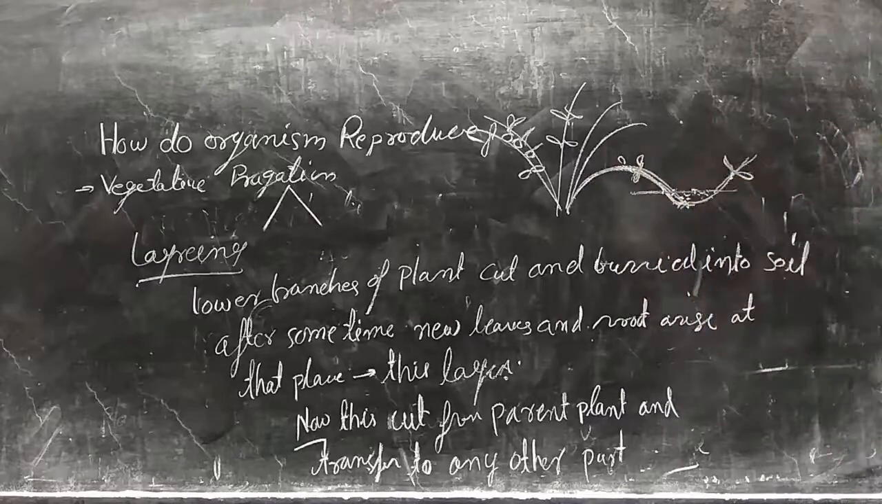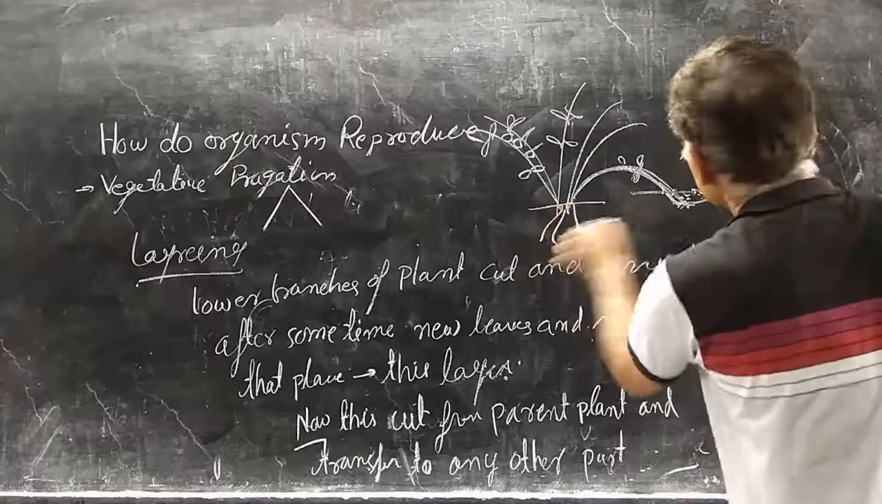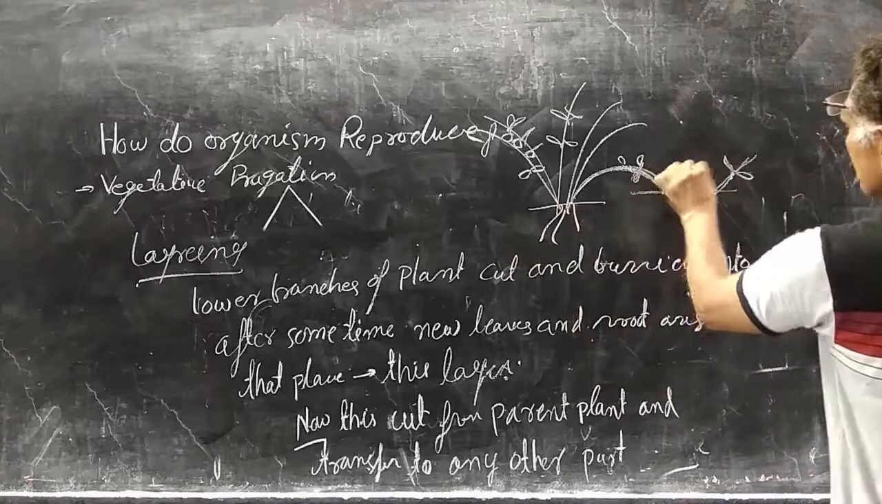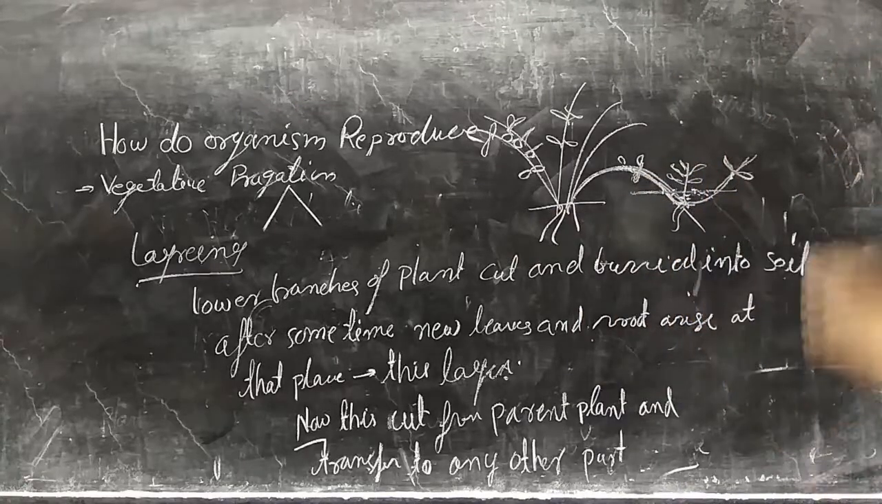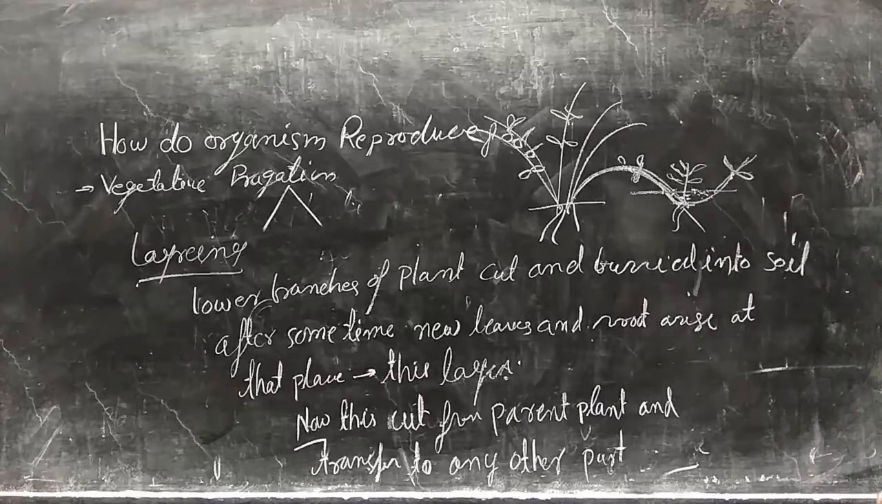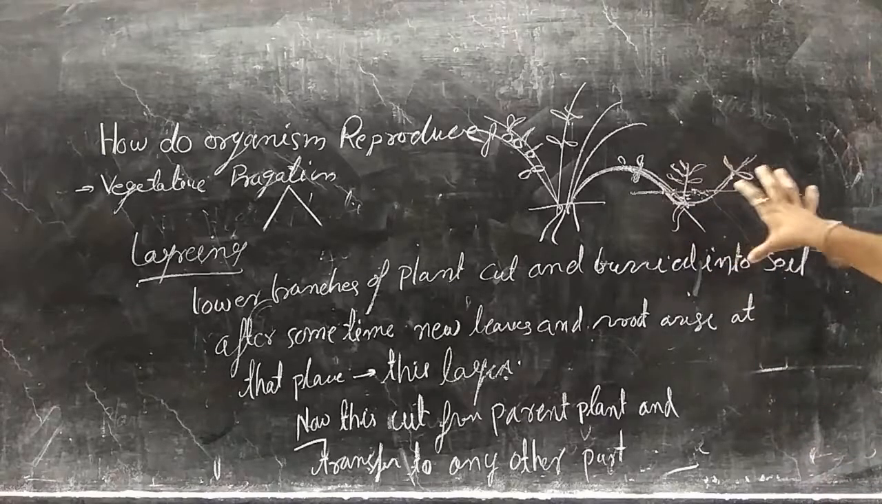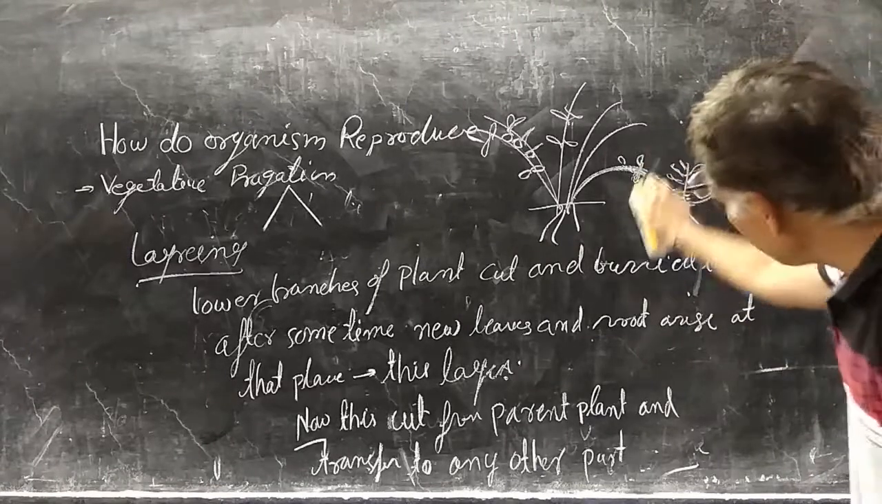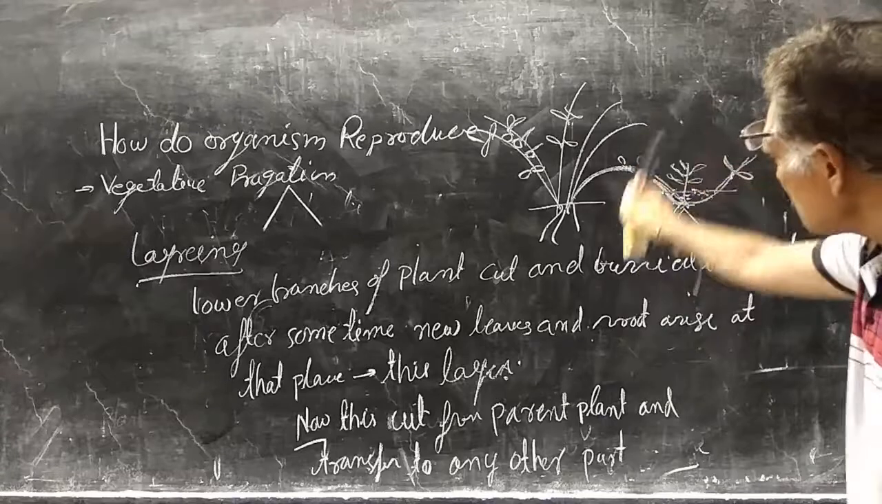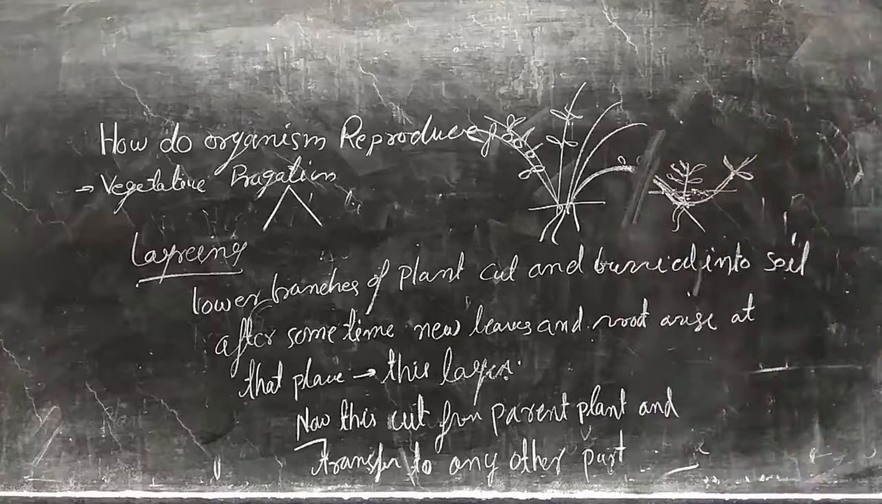After that, in this portion some new leaves arise above the ground and roots arise from below the ground. Then this portion is now called a layer. Then it will be detached from the parental plant and transferred anywhere, where it grows as an individual plant. This is called layering.